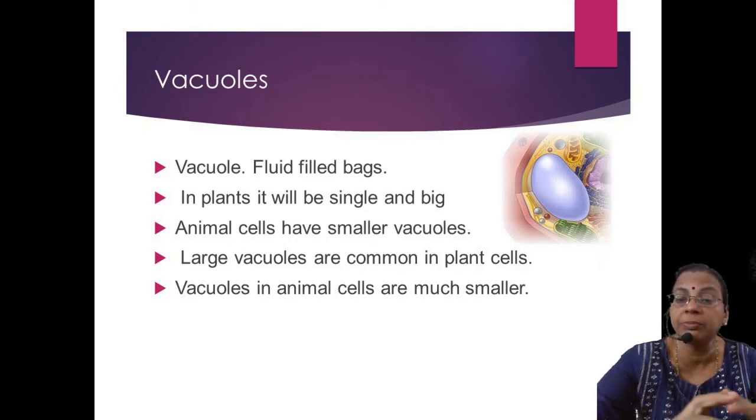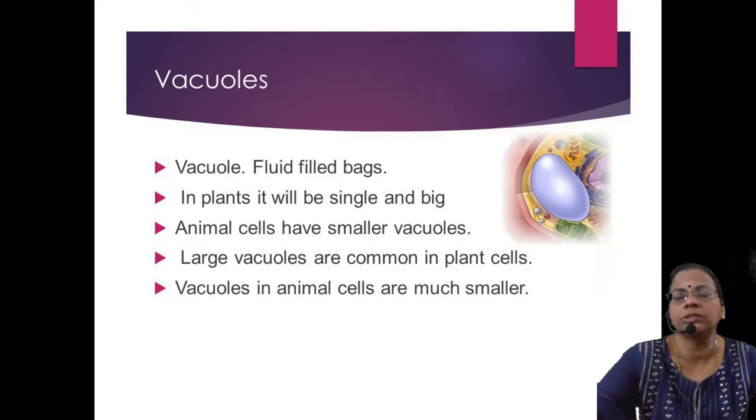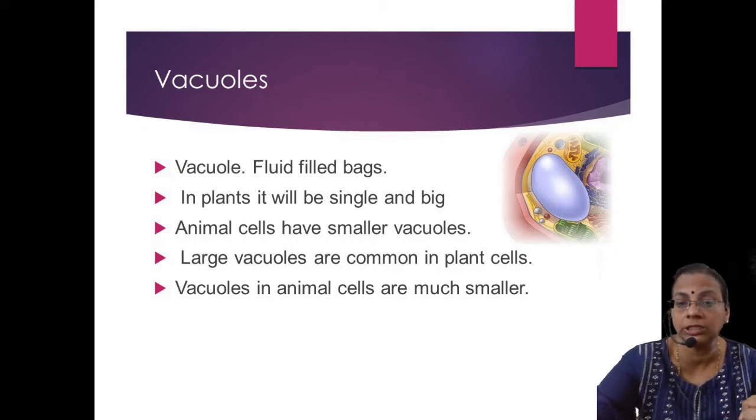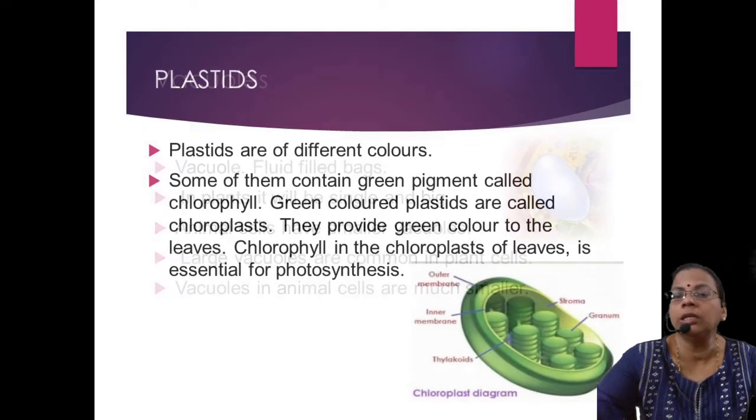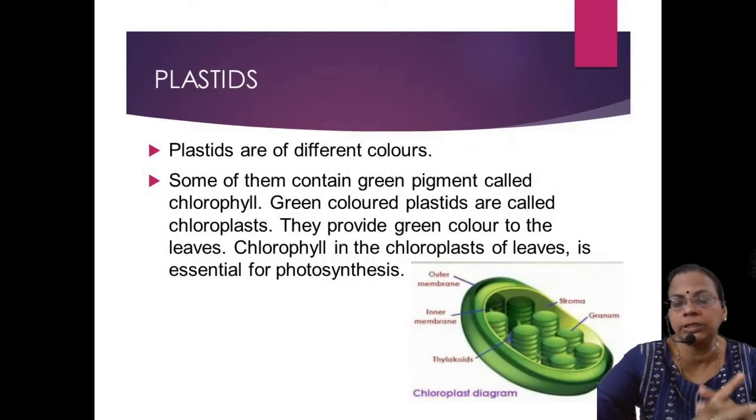So it is storage in function. In amoeba, they capture the food, and the food is enclosed within a vacuole, and there the digestion takes place. Depending upon the size and the function, vacuoles perform different functions. Some are secretory, helping in secretion, some are digestive, and some are storage. So it varies accordingly. Mainly they are secretory and absorptive, and at the same time storage in function.